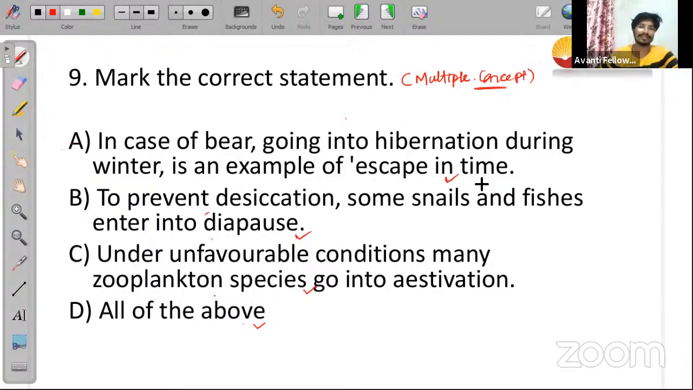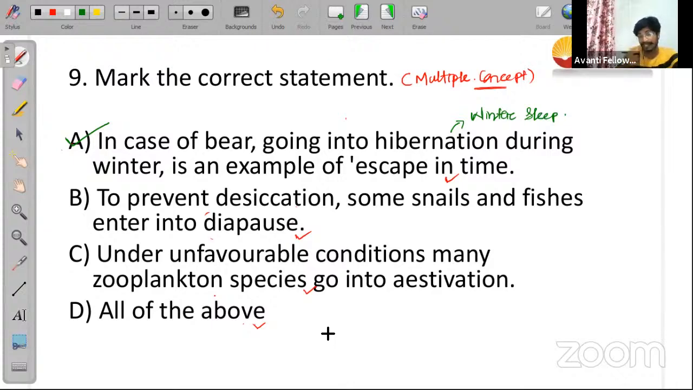I'll come to the solution of this question. If you look into the first statement, in case of a bear, going into hibernation during winter is an example of escape in time. That is correct. This statement is right, perfect. A bear's hibernation is called winter sleep.